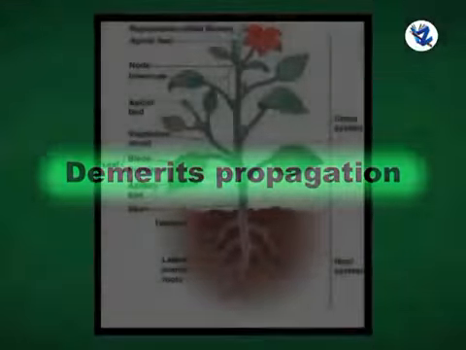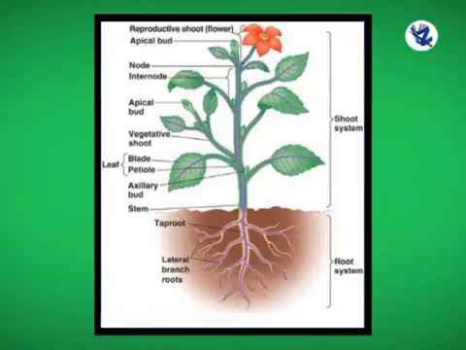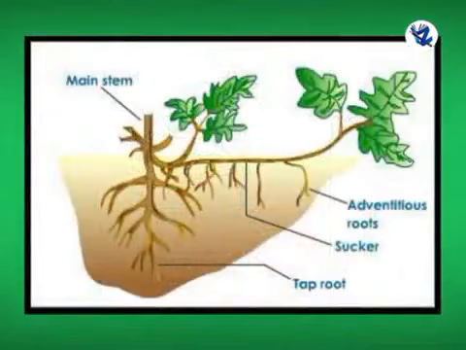Demerits of vegetative propagation. Cannot produce new variety. The plants raised through vegetative propagation have short lifespan.